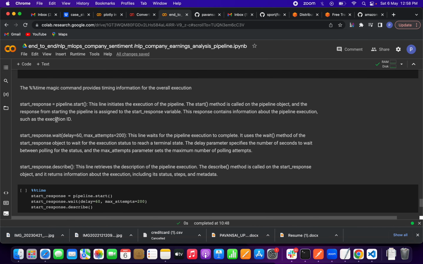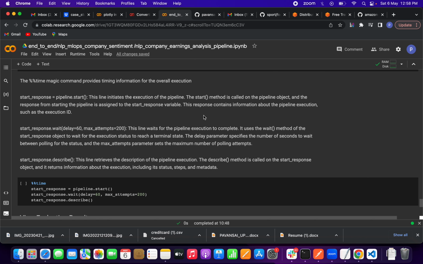So this code snippet I am explaining here. Start response, pipeline.start: this line initiates the execution of the pipeline. The start method is called on the pipeline object, and the response from starting the pipeline is assigned to the start response variable. It contains information about the pipeline execution, like the execution ID.